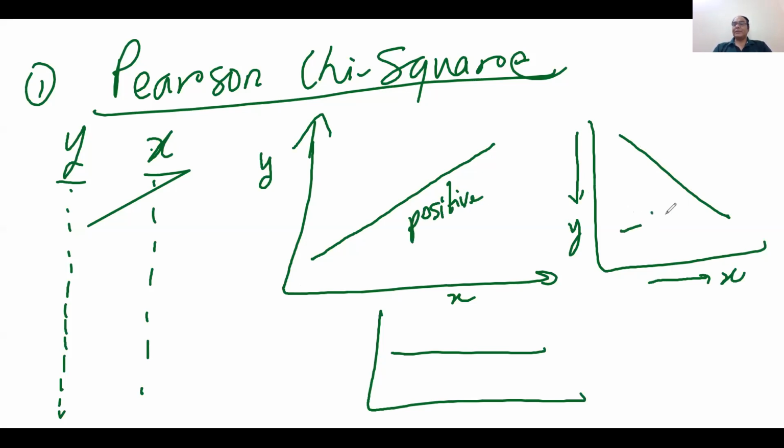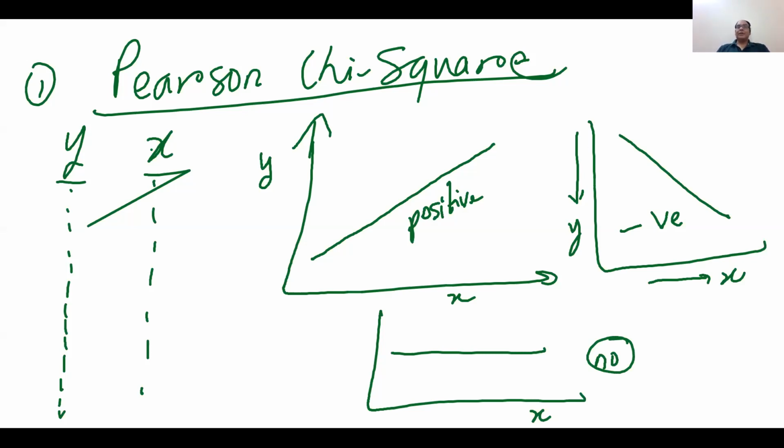So this relationship is negative correlation. And here there is no impact of an increase in x on y. If x increases or decreases, y will not change. So in this case we call it no correlation. So this is the logic. Basically, we identify how y behaves when x increases and when x decreases. After analyzing the relationship like this, we identify whether there is a positive or negative relationship.